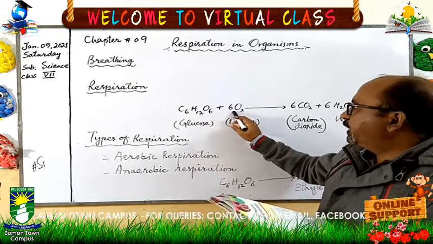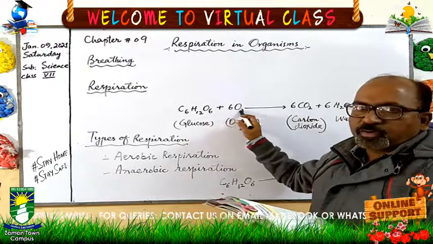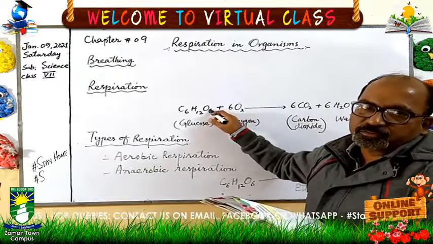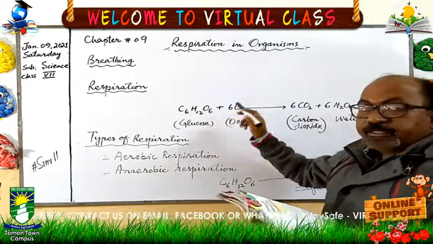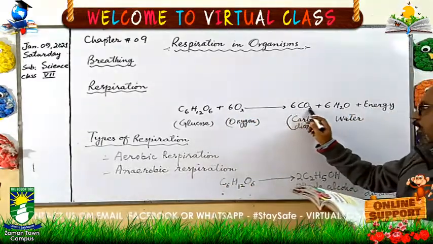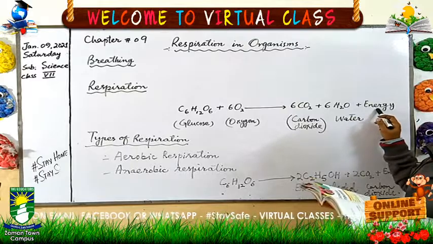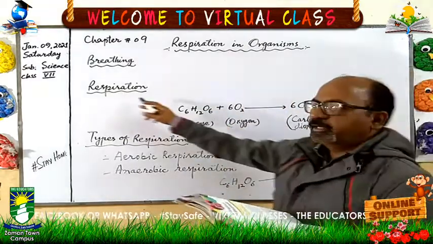This glucose, when it combines with the oxygen, is also called oxidation. The combining of oxygen with the glucose is also called oxidation, and as a result of this oxidation, carbon dioxide, water and energy are released. So this is the whole process of respiration.